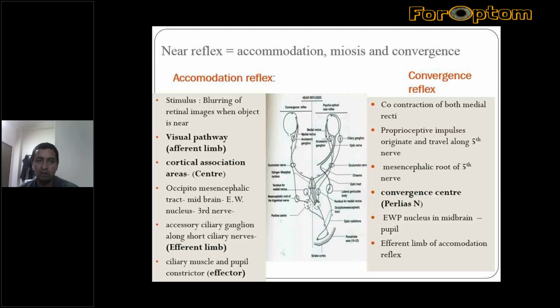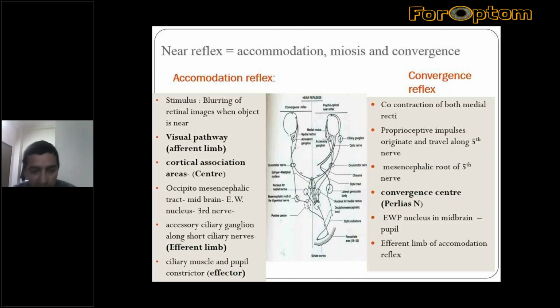So the power of the lens needs to be increased, which can be done through this reflex. So the whole visual pathway from the retina to the visual cortex acts as the afferent limb of the accommodation reflex. The lateral geniculate body, optic radiation, and visual cortex, which are not a part of the light reflex, are part of the accommodation reflex. That is the one difference in the afferent limb.